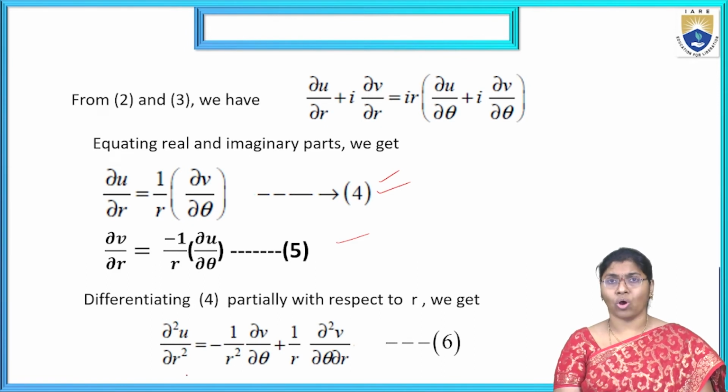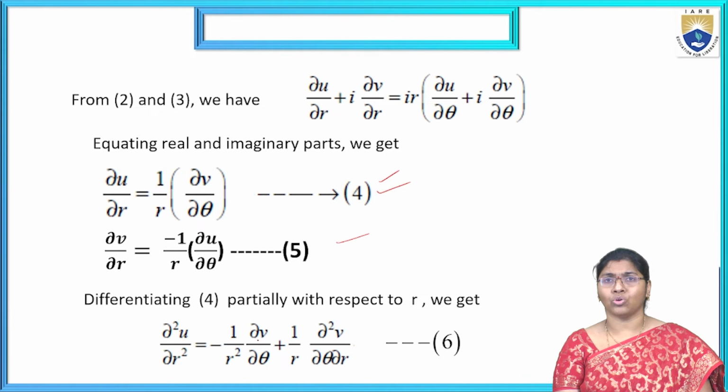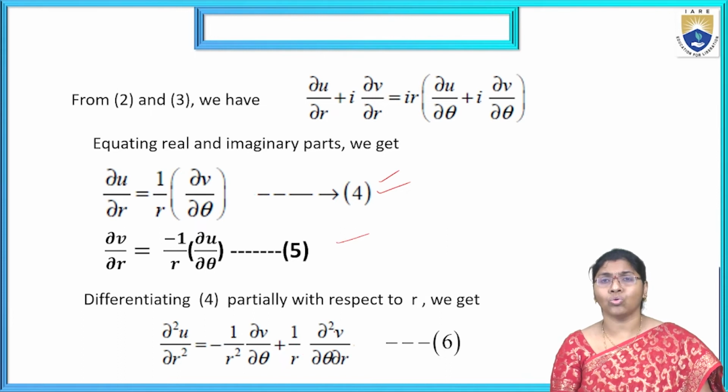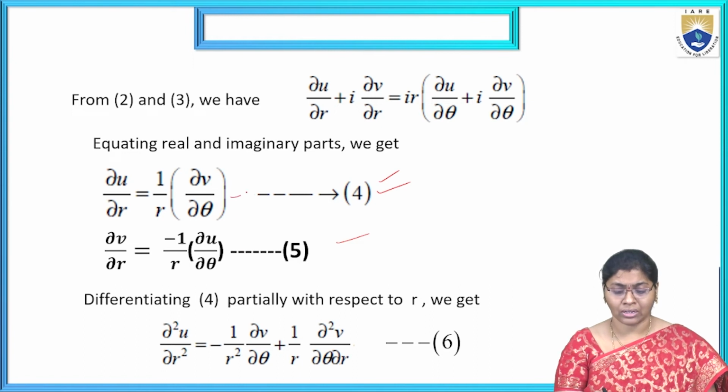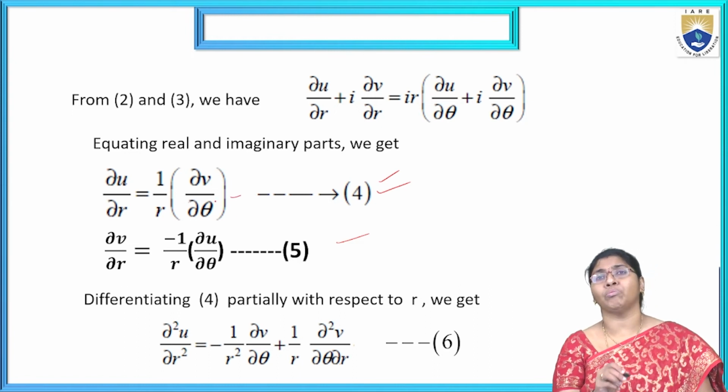Now, ∂²u/∂r² equals minus 1 by r² ∂v/∂θ plus 1 by r into ∂²v/∂θ∂r. Partially differentiating with respect to r. That means we compulsorily need the UV method.